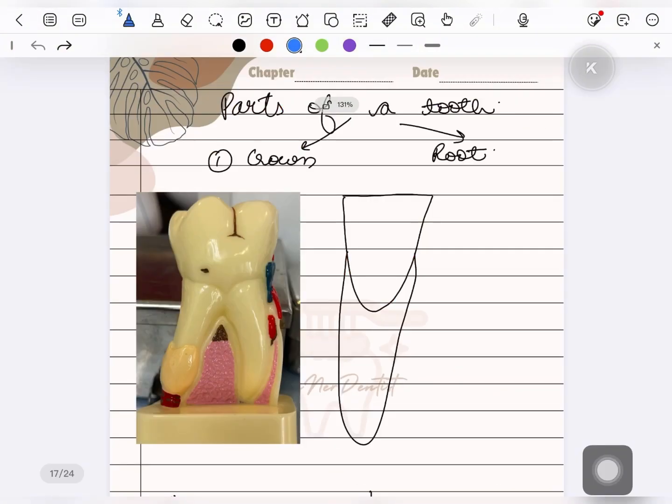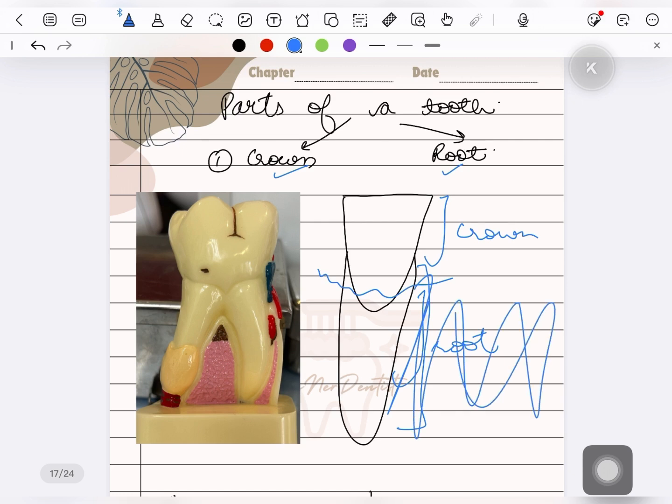Next topic is the parts of a tooth. There are two parts of a tooth. We know that the first part is the crown and the second part is the root. This is the crown. This is the root. So, a crown is the portion of the tooth that projects above the gum line into the oral cavity, while the root is a portion of the tooth that is embedded into the jawbone. This is the jawbone and the root is embedded inside the jawbone.